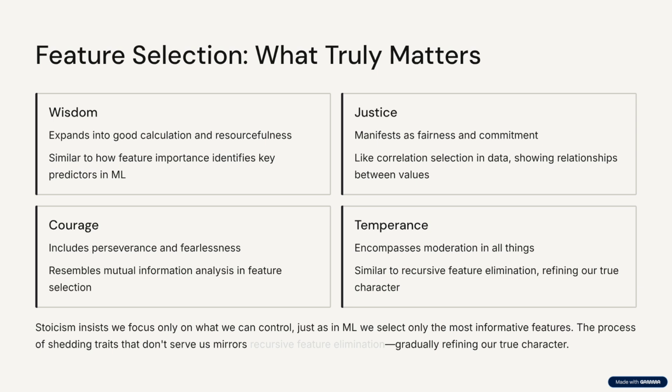The relationship between a sub-virtue such as good calculation and a virtue such as wisdom illustrates the correlation feature selection in machine learning. Stoicism also insists we focus only on what we can control. In machine learning, this is mutual information, where features reveal each other's impact. The process of shedding traits that don't serve us mirrors recursive feature elimination, RFE, gradually refining our true character. Detachment resembles data scaling. Normalization reflects adapting calmly across varied situations. Standardization mirrors prioritizing values with consistency.